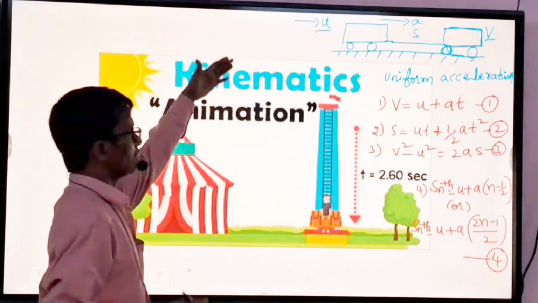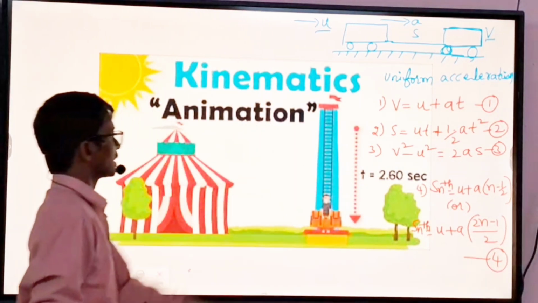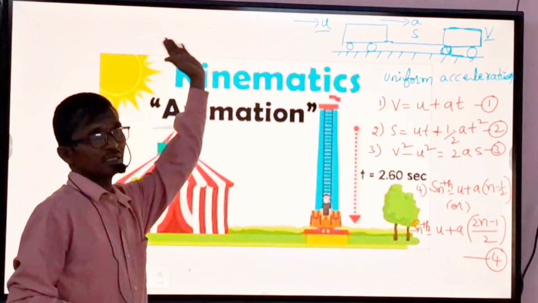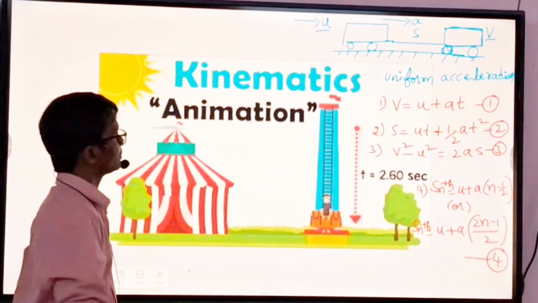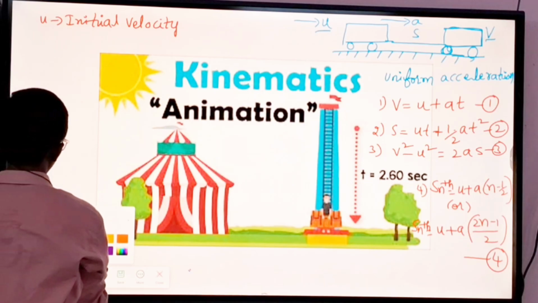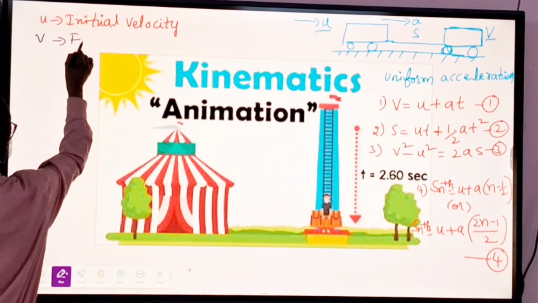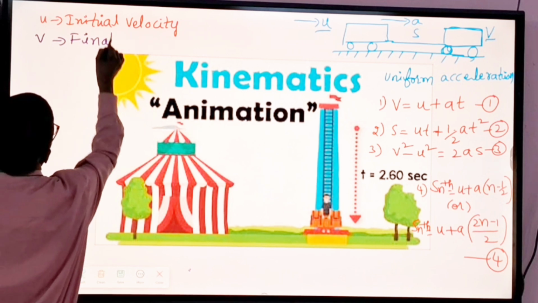So when a body moves with uniform acceleration, we write the equations of motion for that body. u is the initial velocity. Next, v is the final velocity.